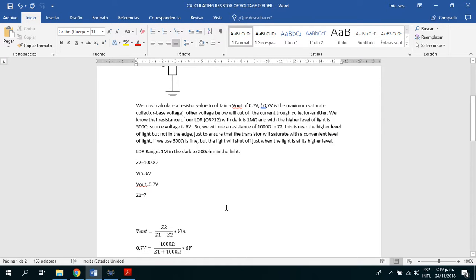So the LDR range is 1 megaohm in the dark and 500 ohms in the light. We know that Z2 is 1000 ohms, Vin is 6 volts, Vout is 0.7 volts, and we want to know what Z1 is.